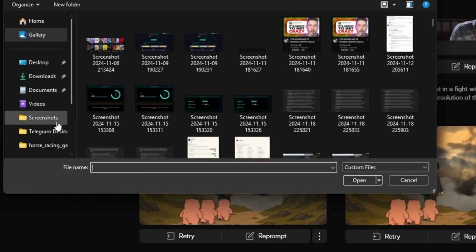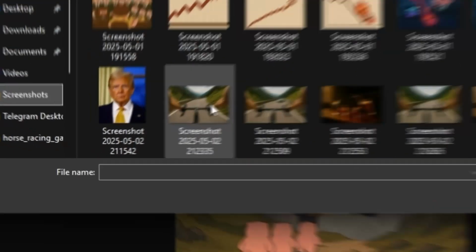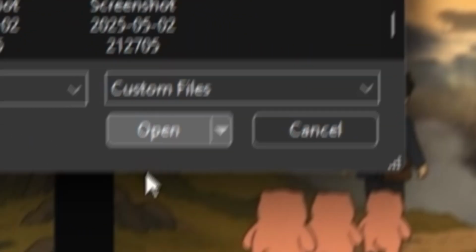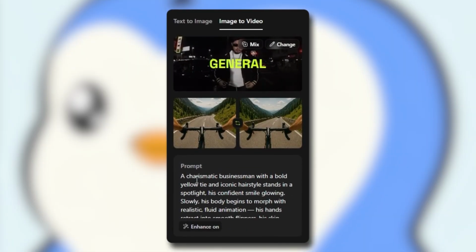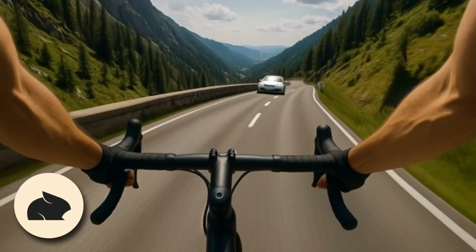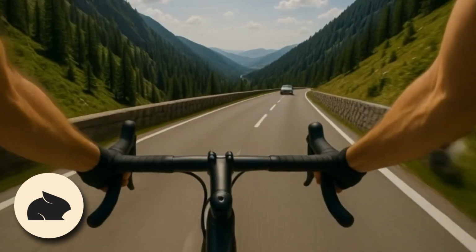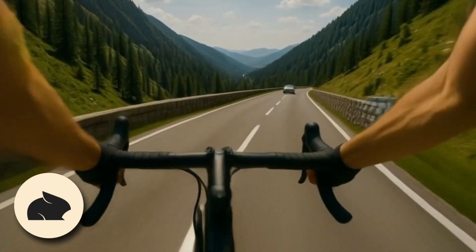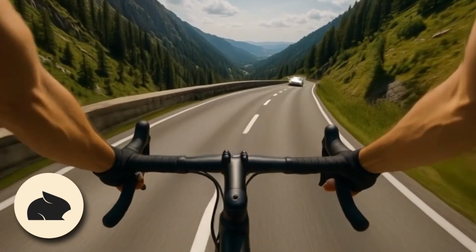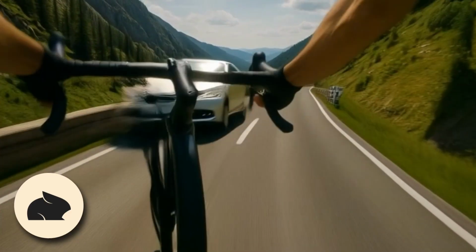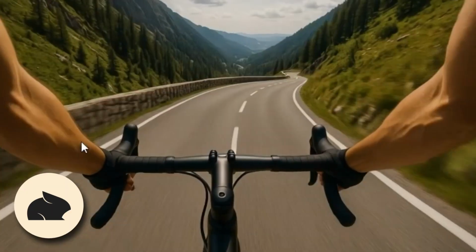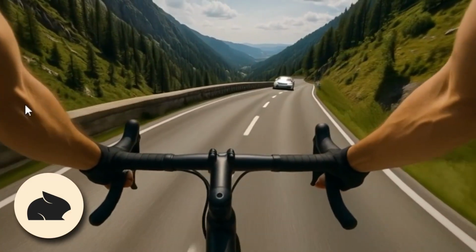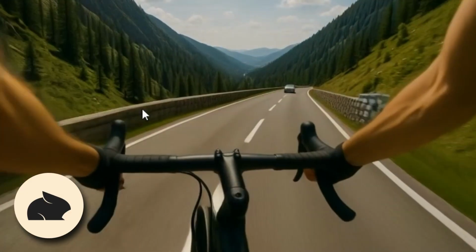All right, and now we're gonna go to screenshot. We're gonna do bicyclist, part 1, part 2. That's pretty close. And then we are going to generate. All right, so let's look at Pika. He looks like he's not biking correctly. Like, did he just pop a wheelie? Did he pop a wheelie in my AI video? I think he's just showing off. He popped a freaking wheelie. I mean, it looks cool. The muscles are also not bad.